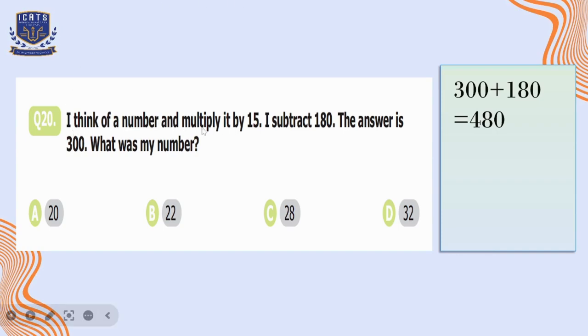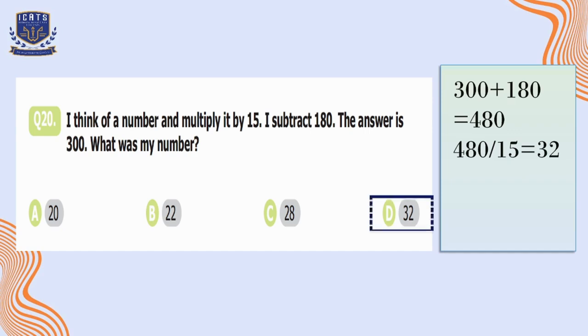Now in the start, the number was multiplied by 15. So we will take inverse of multiplication, that is division. So we will divide 480 by 15. That is equal to 32. So our number is 32, which is option D here.